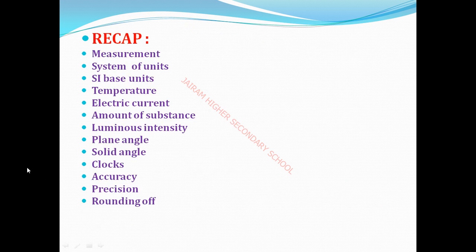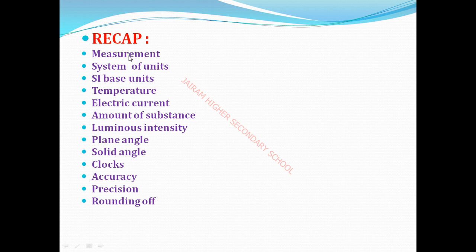Okay, to consolidate, the first lesson is completed. So now, recap. Measurement. What is measurement? Measurement is important. It is finding an unknown physical quantity by comparing it with a standard quantity.